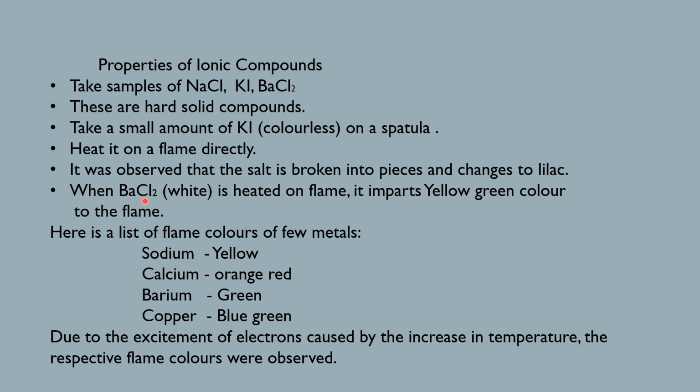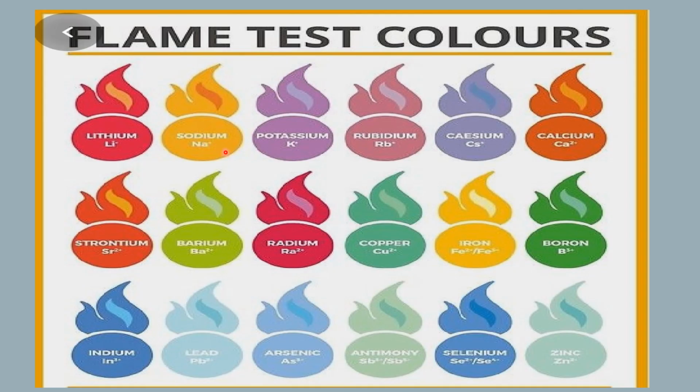Barium chloride, that is, a compound of barium, gives a yellowish-green color, and potassium iodide lilac color. Okay, have you all noted down? Here is the list of flames which gives us an idea of different metals and the respective flames. Sodium, yellow colored as we have learned previously, lithium, red color, potassium, lilac color, rubidium, cesium, calcium, boron, iron.